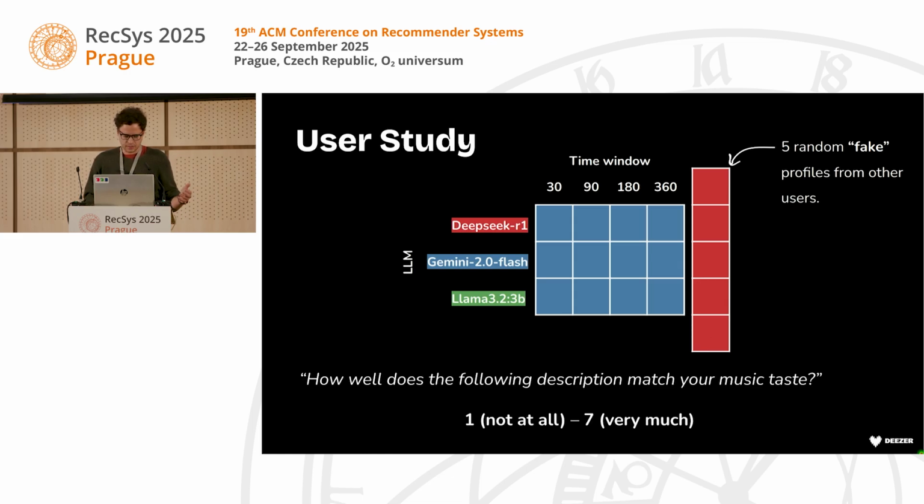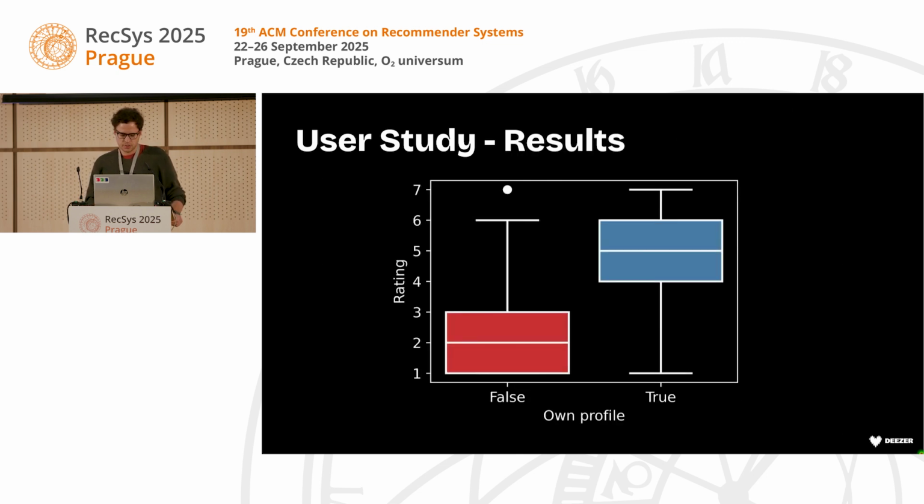And the user study was quite simple. We asked users to read the profiles and rate from 1 to 7 how well the profiles describe their own taste, from 1 not at all to 7 very much. For the results, we see that users did rate their own profiles higher in comparison to the fake ones, the baseline, showing that they do indeed recognize their own taste in the profiles.